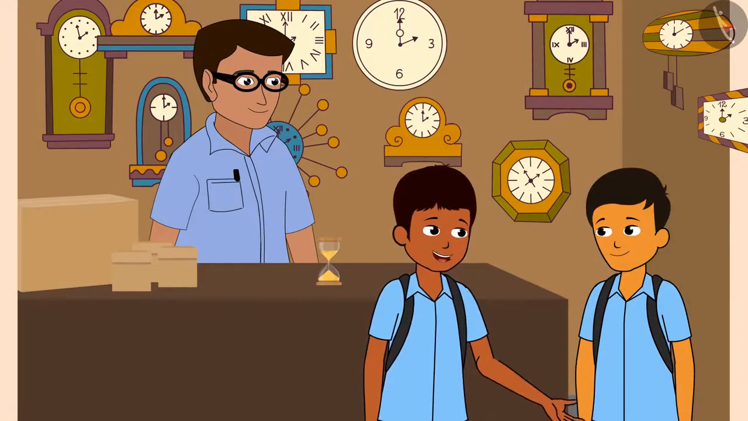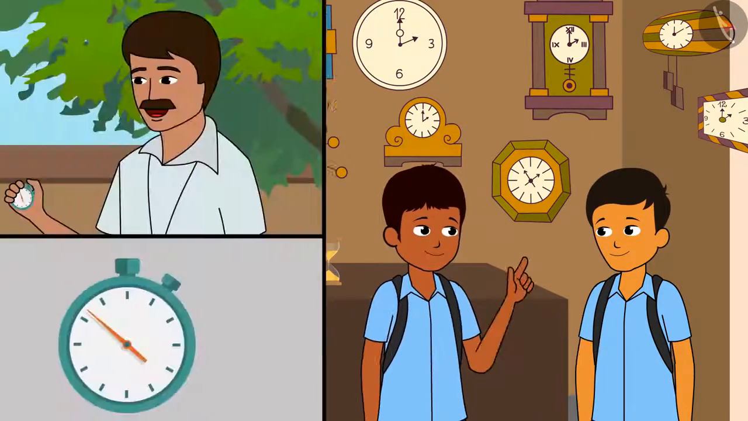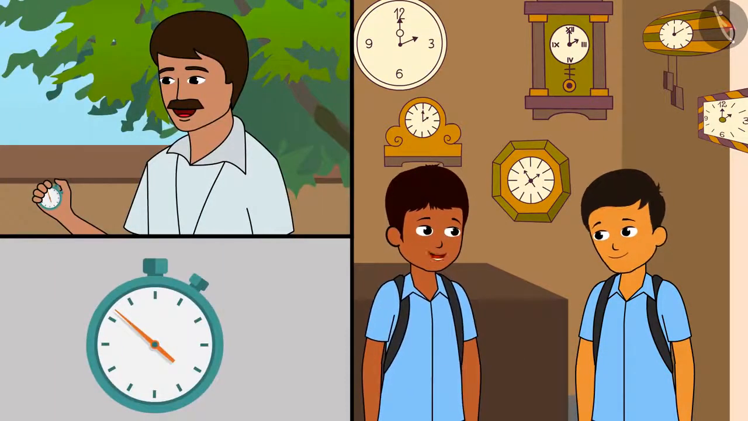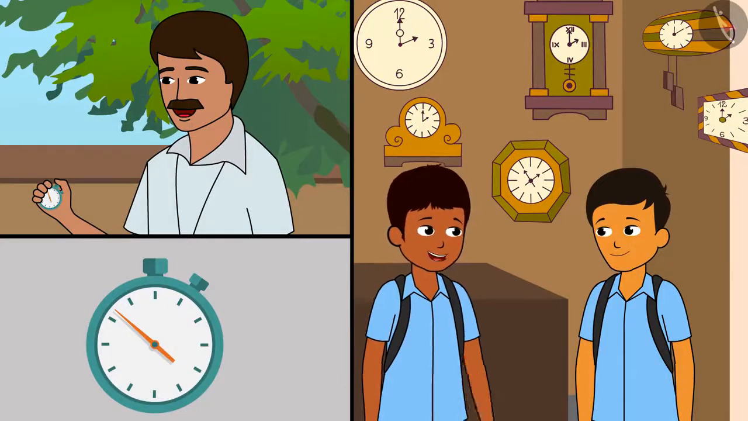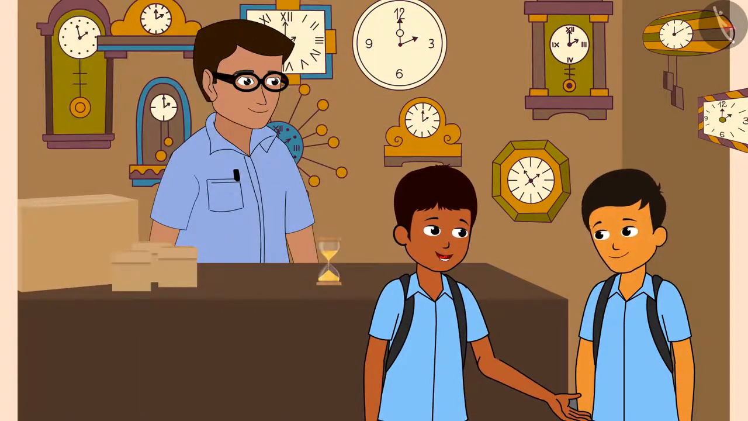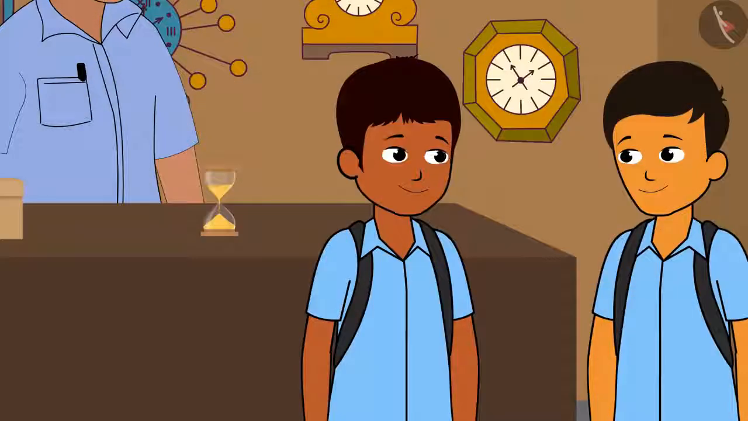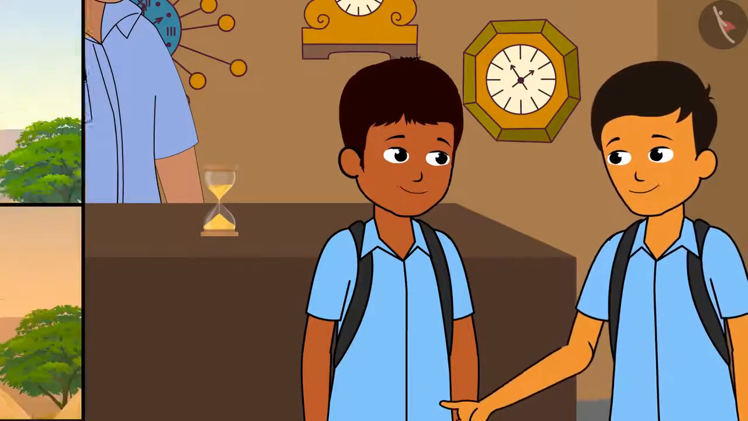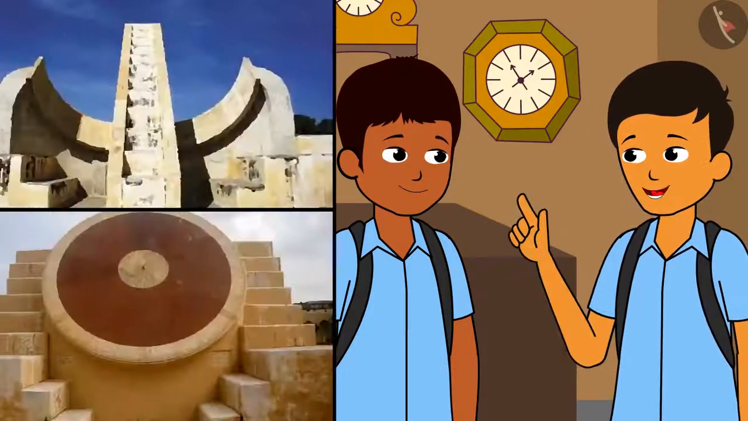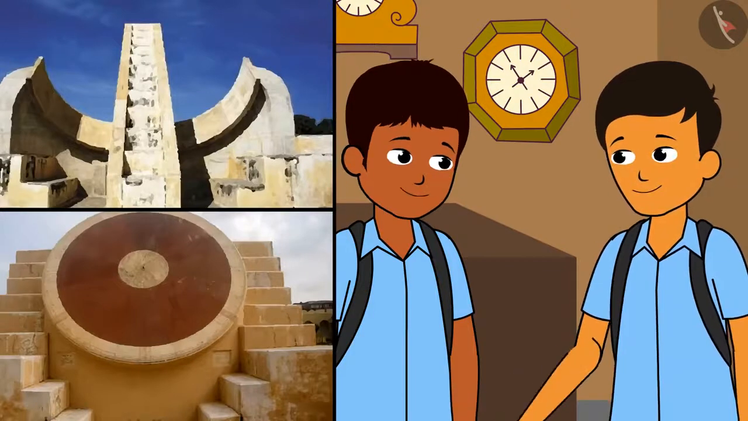Nowadays, there are so many different types of watches. Like our coach had the stopwatch, with the help of which he was noting the time we took in finishing the race. Remember, we had read that the king of Jaipur had made the sun clock in Jantar Mantar?